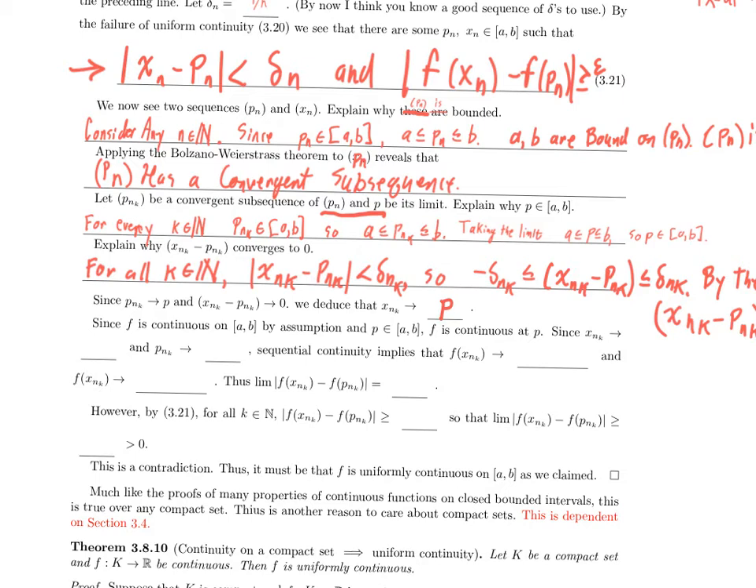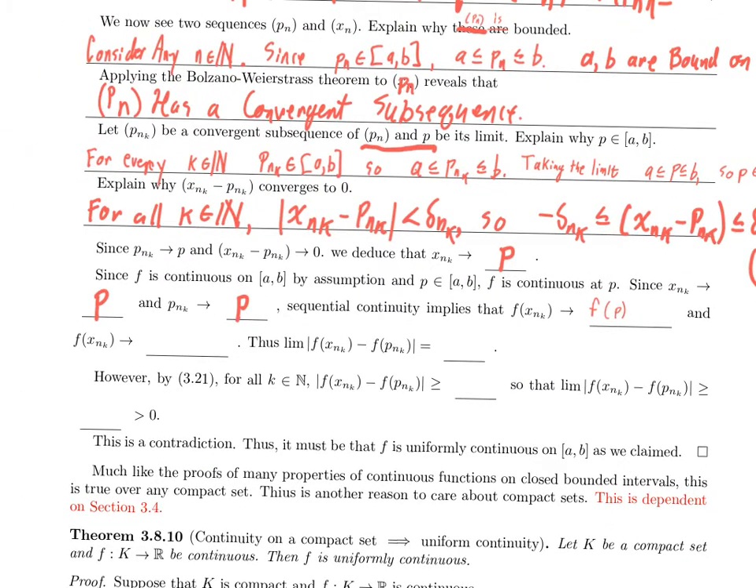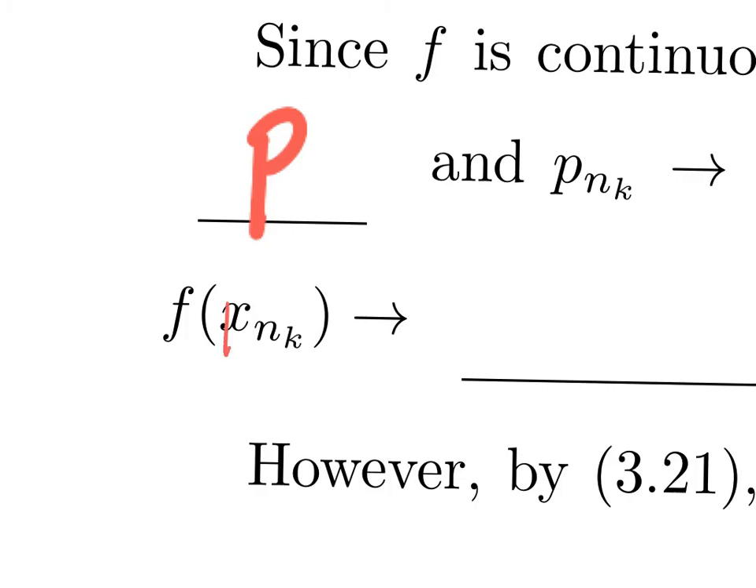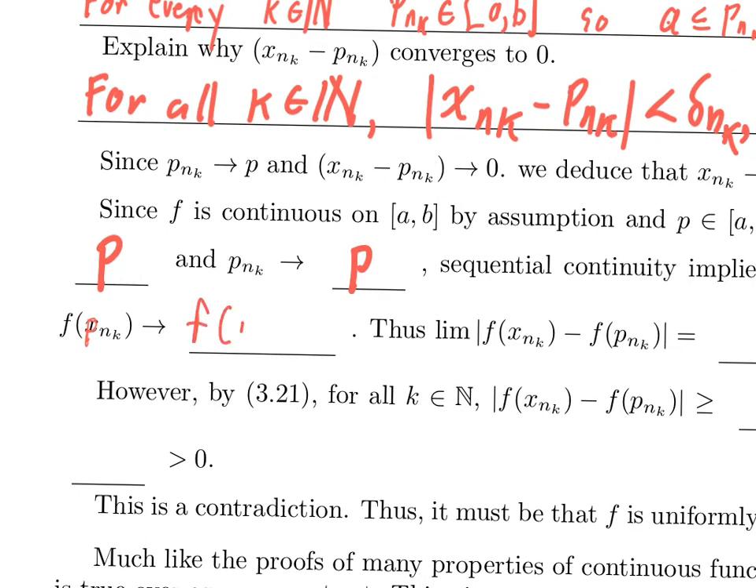f is continuous on [a, b] by assumption, and P is in the closed bounded interval [a, b], and f is continuous at P. I know that x sub n sub k converges to P. P sub n sub k converges to P. So I have the sequential continuity trick. This must mean that f of x sub n sub k converges to f of the limit of x sub n sub k, f of P. Similarly, f of P sub n sub k must also converge to f of P.